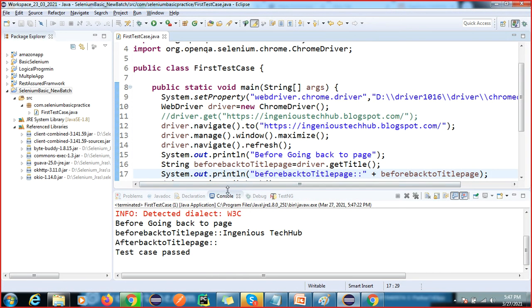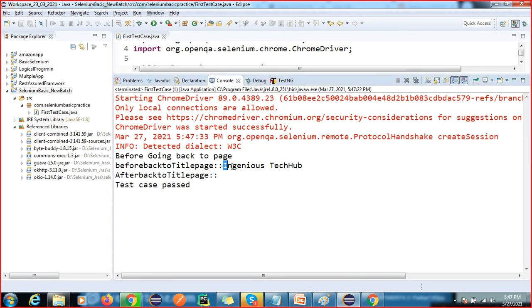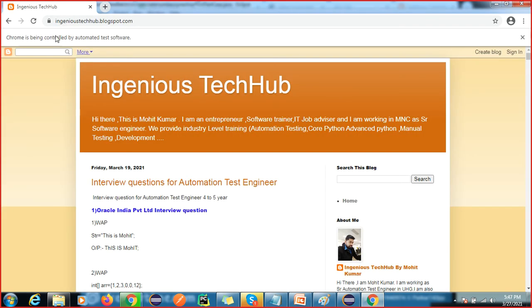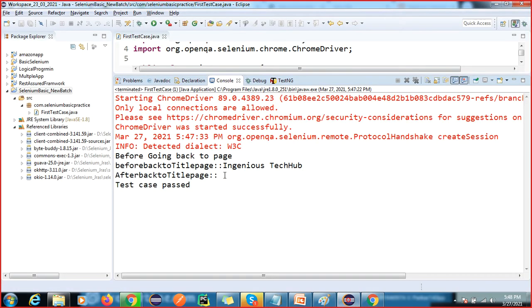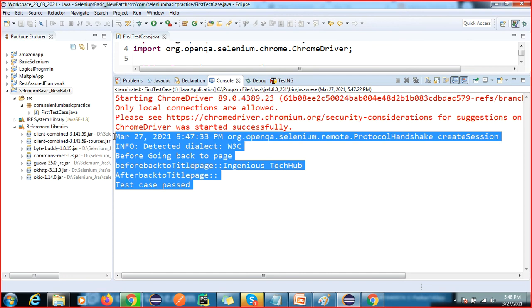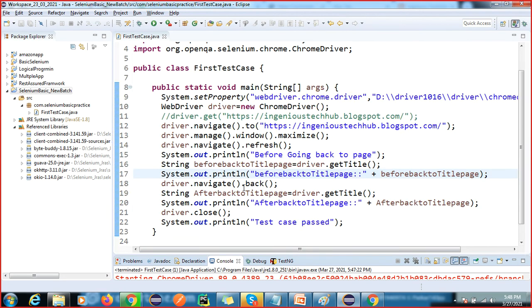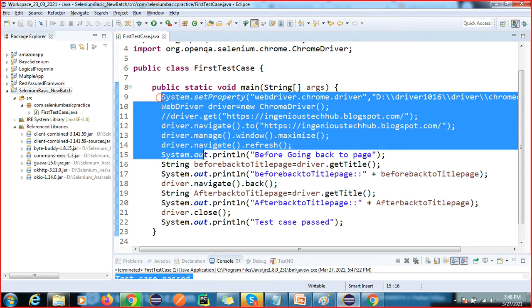Okay, you can see before, the title is Engineer Tech Hub. Now there is no title, right? If we go back, we have the empty string. We don't have any title, so it is not displaying anything, right? Our test case is passed. Got it, right? But you can see we have many things repeated here.